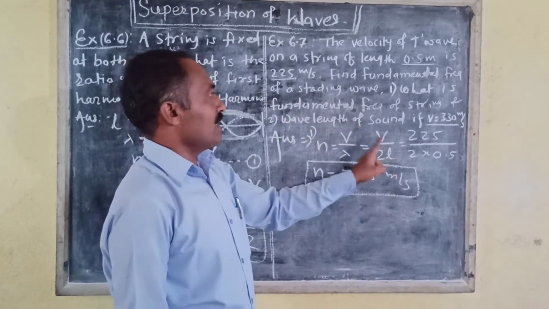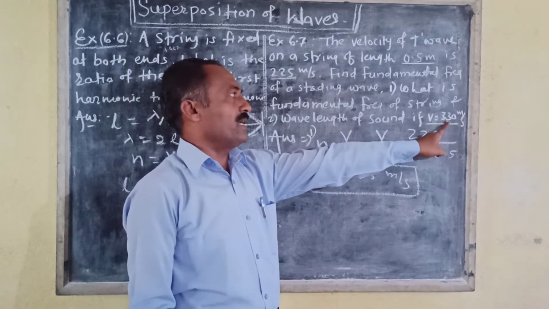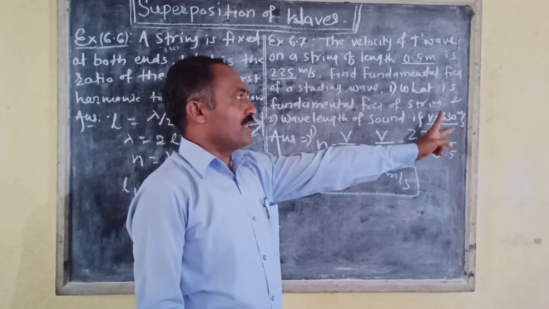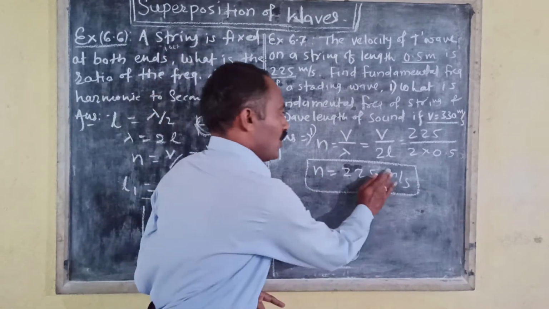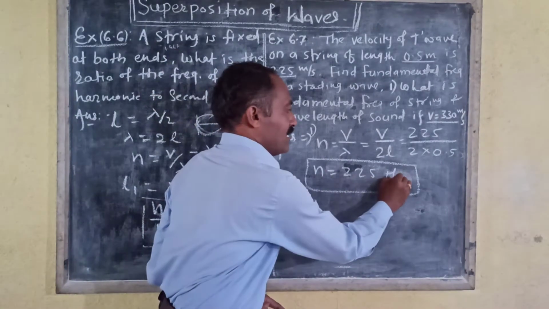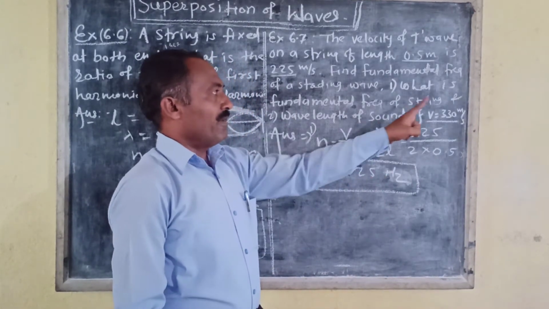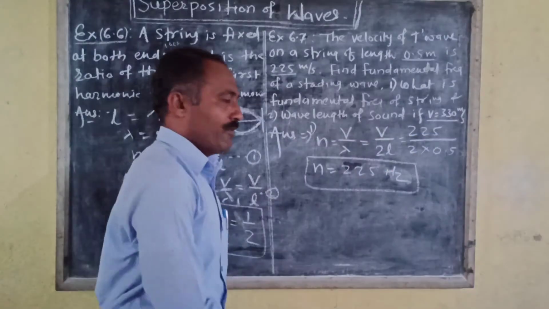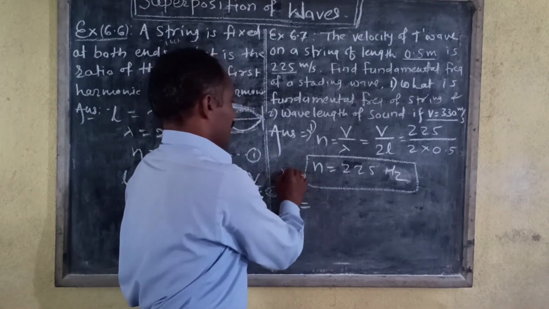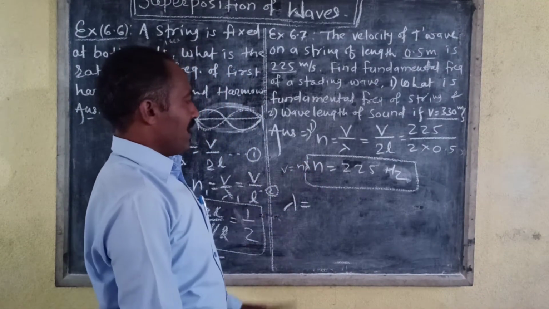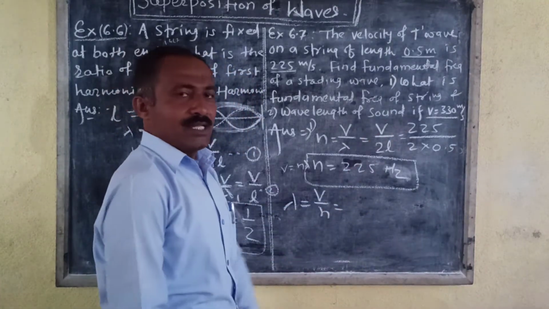Now we have to see the second part, the wavelength of the sound if the velocity is 330 meter per second. The velocity of sound is given as 330 meter per second, and the frequency is N equal to 225 hertz. Frequency is given, velocity is given, we have to find the wavelength of the wave. V is equal to N lambda, therefore lambda is equal to V upon N. Here velocity is 330